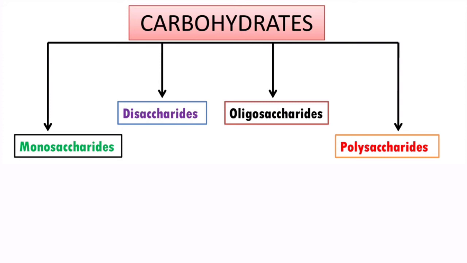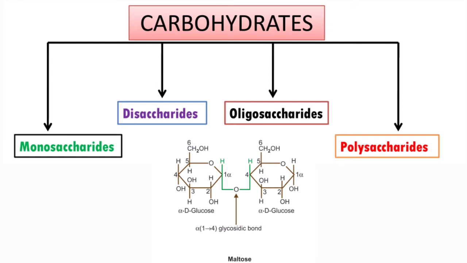Another way to define disaccharides is: carbohydrates which yield 2 monosaccharides on hydrolysis are also called disaccharides. And one example of a disaccharide is maltose. When you see the structure of maltose, it has 2 sugar units, that is 2 glucose units, joined by a glycosidic bond between the first carbon of one glucose and the fourth carbon of the next glucose.